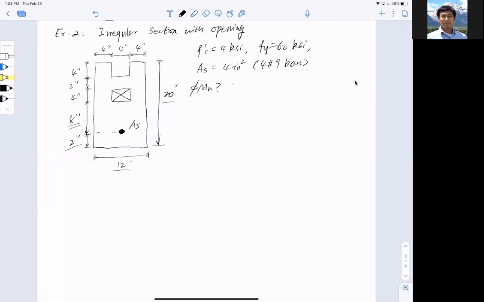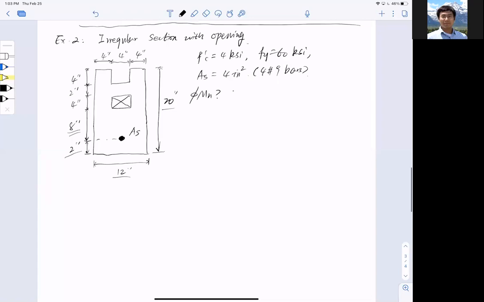Now, how are we going to solve this problem? First of all, let's give some material properties. Concrete has a 4 ksi compressive strength. The steel has a 60 ksi yield strength. We provided the bar area already for number 9, and the reinforcement area is 4 square inches. The question, of course, is to find the design strength, the nominal flexural strength, Mn.